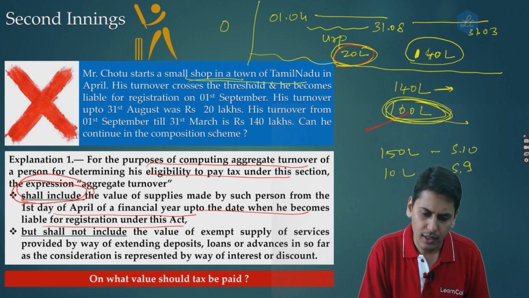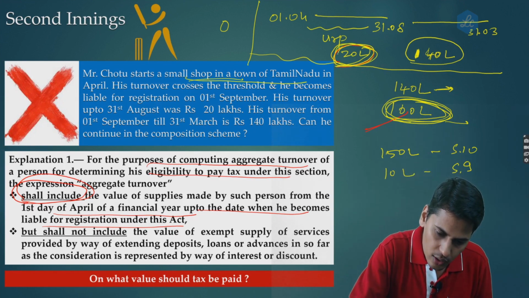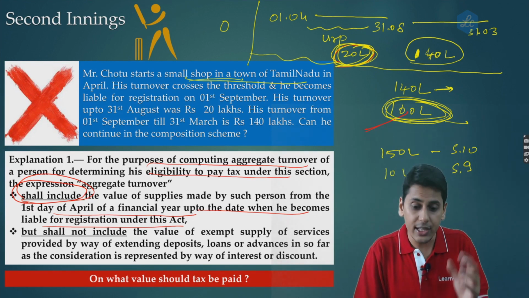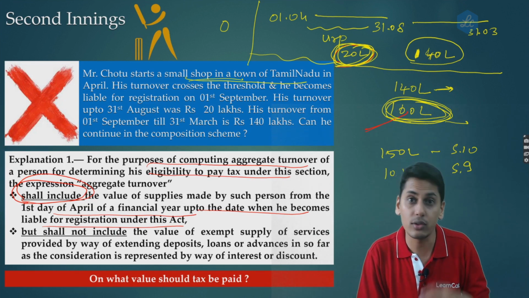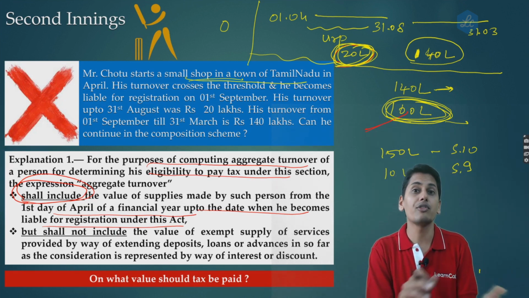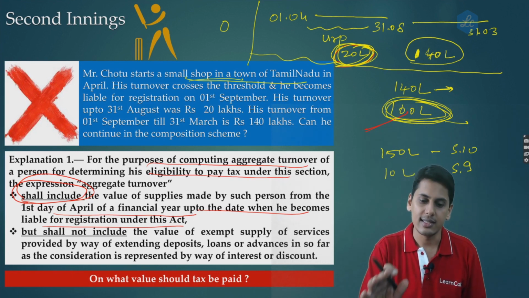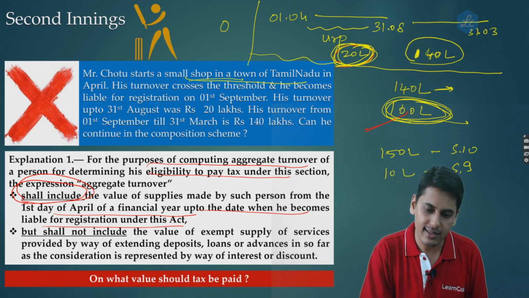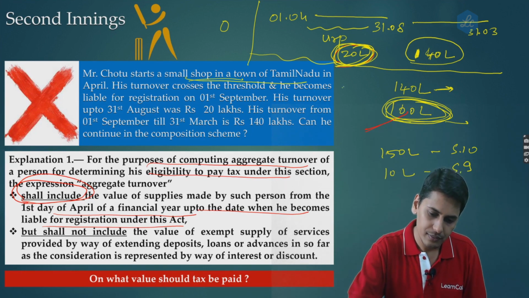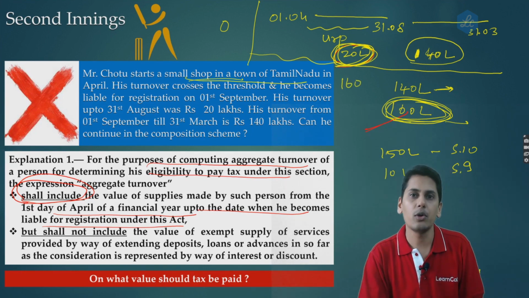Option number 2. During this turnover of 20 lakh rupees, this person was not a taxable person at all. So why should he pay taxes on this 20 lakh rupees? So therefore, I will not consider this 20 lakh rupees to form a part of my turnover inside the state. Such being the case, my total turnover happens to be 160 lakh rupees.